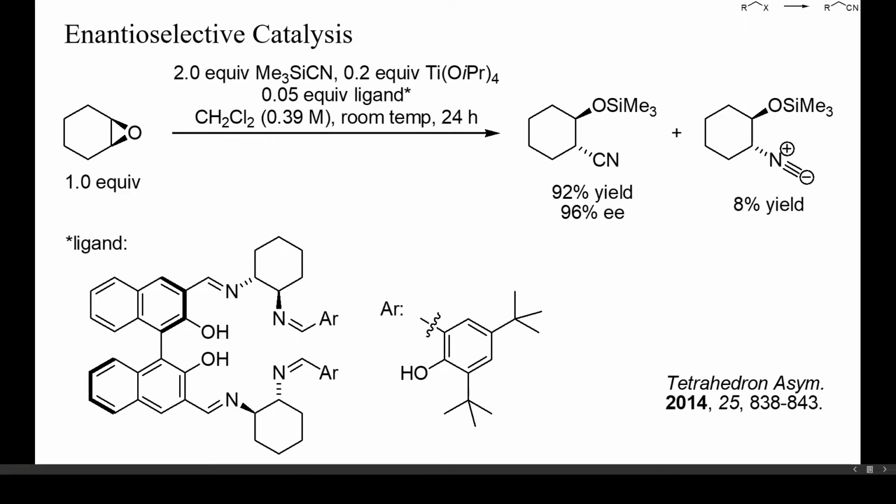Catalysts have been developed that enable asymmetric nucleophilic cyanations. In this example, cyclohexene oxide reacted with trimethylsilyl cyanide in the presence of a chiral titanium complex. The expected nitrile was obtained in high yield and with good enantioselectivity, along with 8% of an isonitrile.